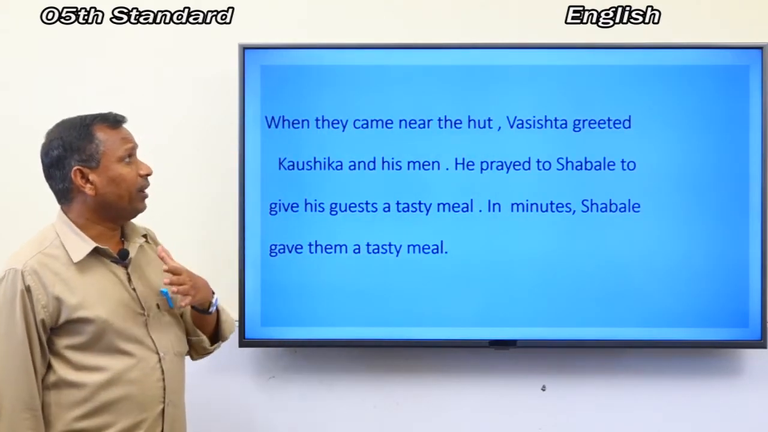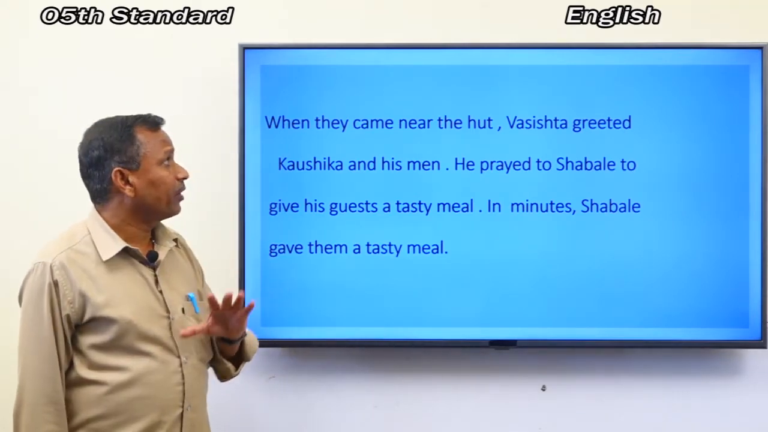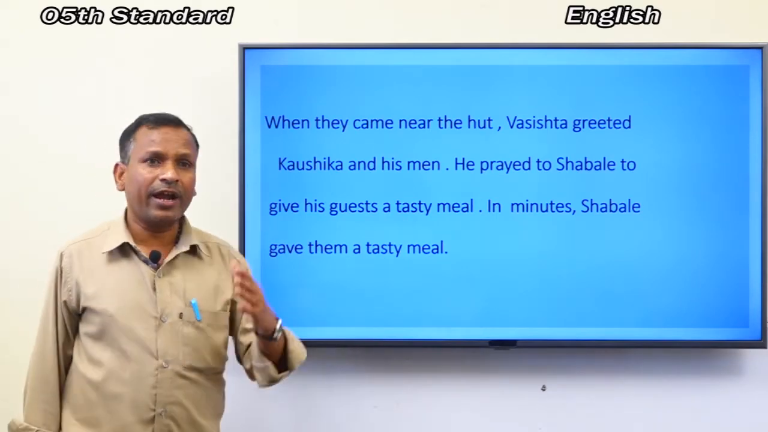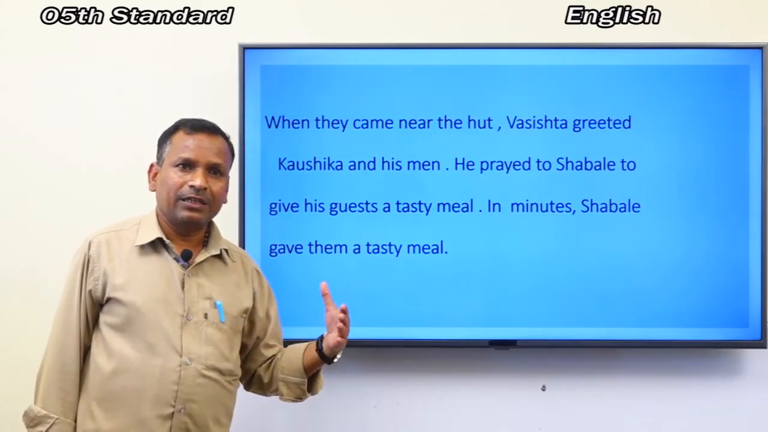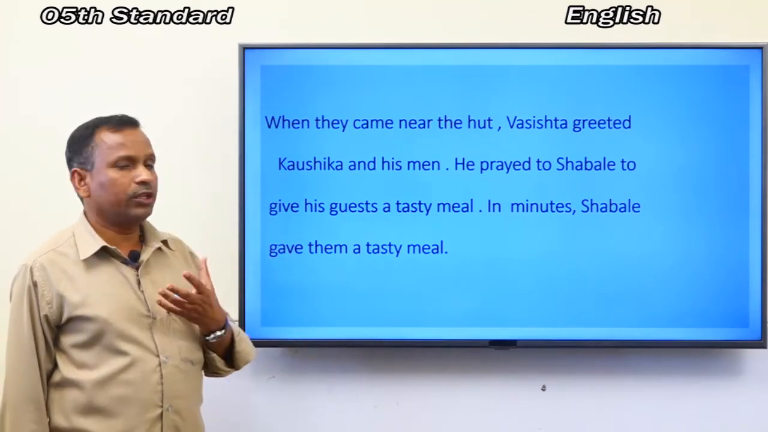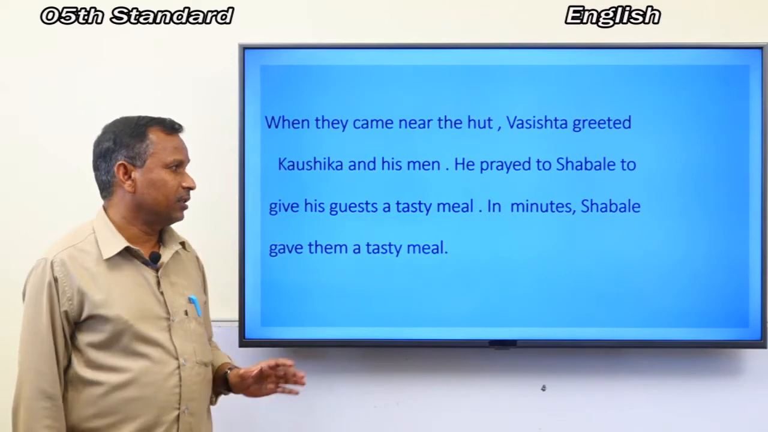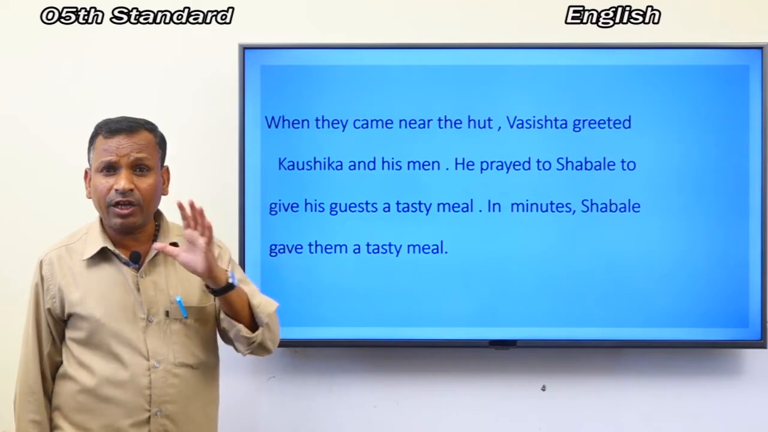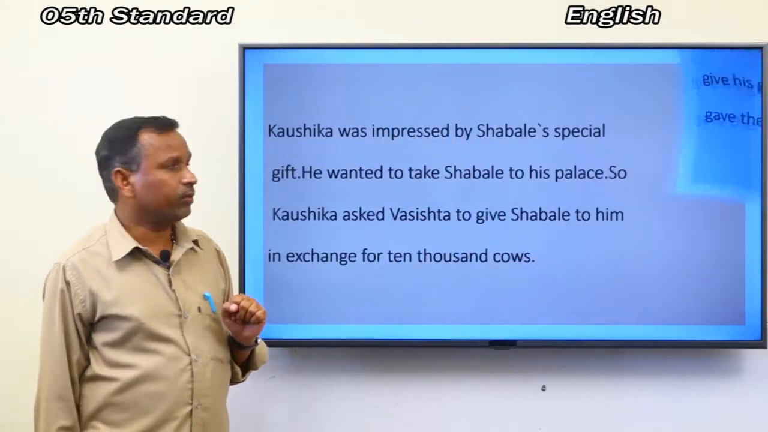When Kaushika and the soldiers came near, Vasishtha, the sage, greeted Kaushika and his men. He prayed to Shabale. The sage asked Shabale to give a tasty meal to them. In a minute, Shabale gave them a tasty meal. Did you understand? Okay. Next one.